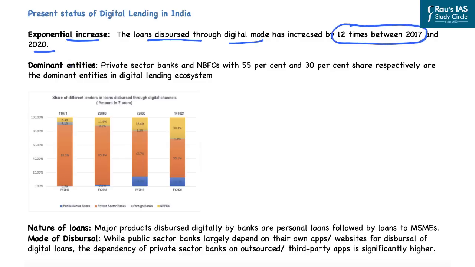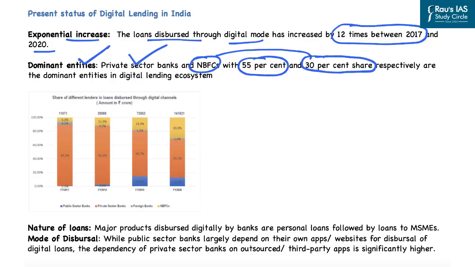In these digital lending operations, the dominant entities are private sector banks and NBFCs, where the private sector banks have a weightage of about 55% and NBFCs contribute about 30% of the digital lending. Further, if you look at the nature of the loans disbursed, the majority of products disbursed digitally by banks are personal loans, which are followed by loans to the MSMEs.